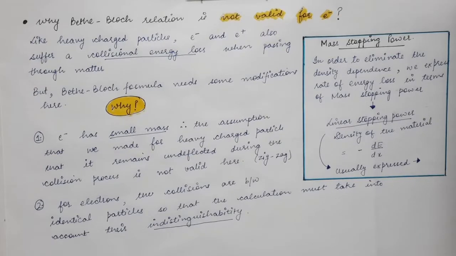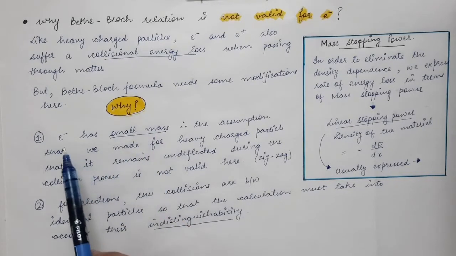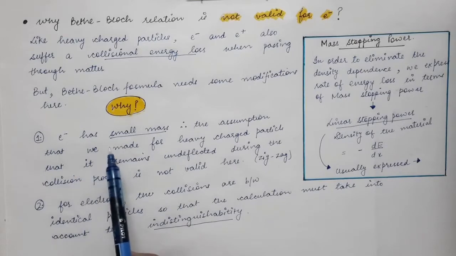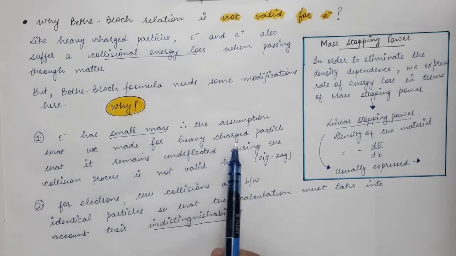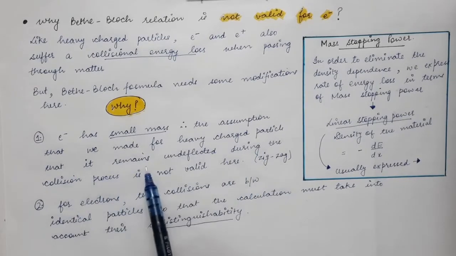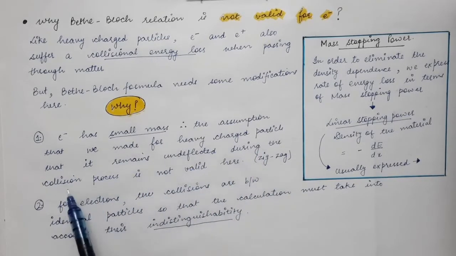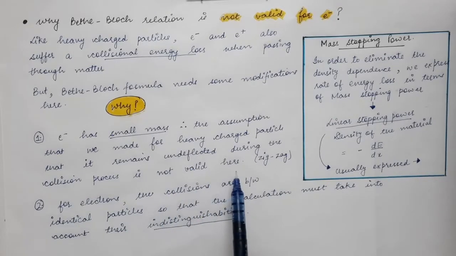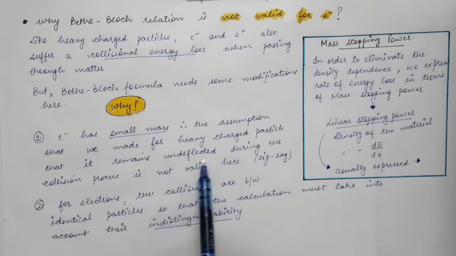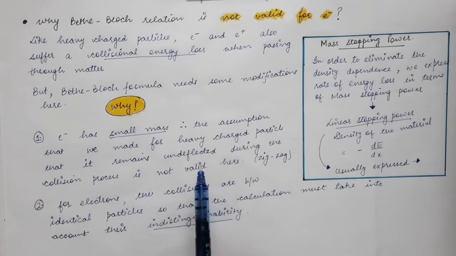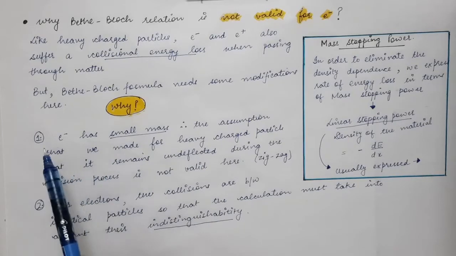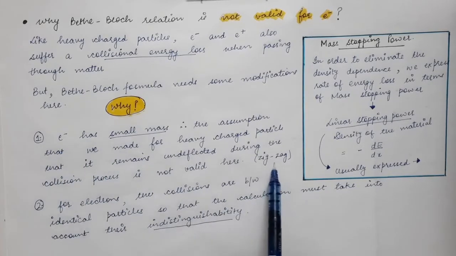We need certain modifications. And what is the need for that modification? The first reason is that the electron, or you can say the positron, has a very small mass. Therefore, the assumption that we made for the heavy charged particle, that it remains undeflected during the collisional process, is not valid here. Rather, in the case of the electron, we have a zigzag motion inside the absorbing medium.